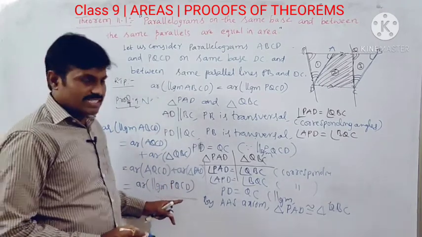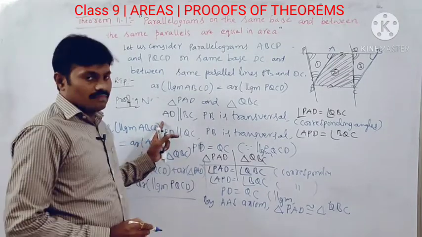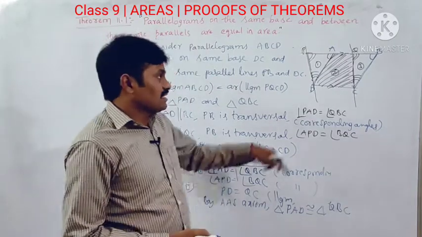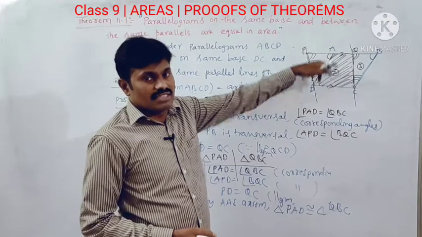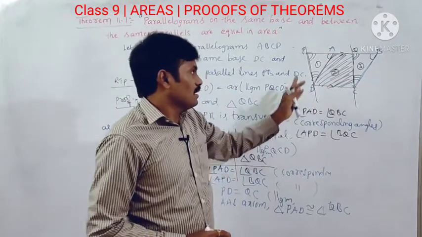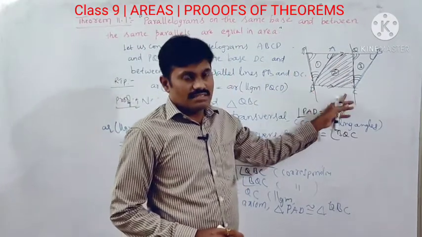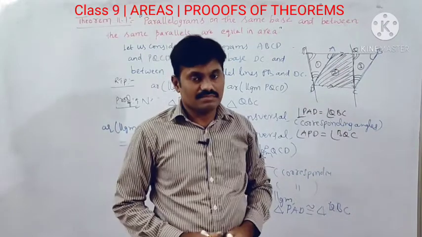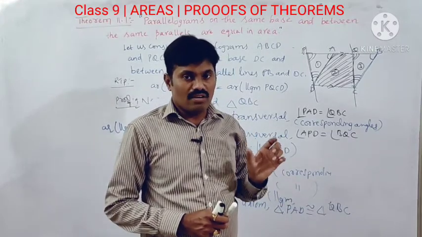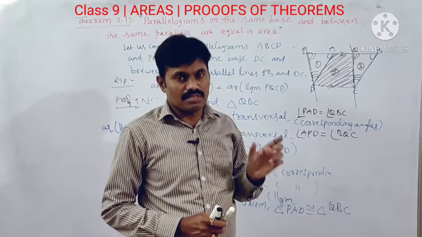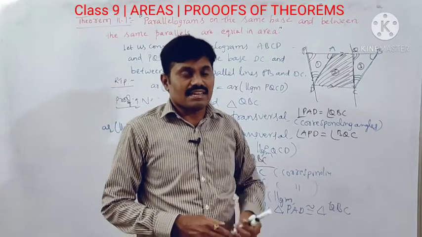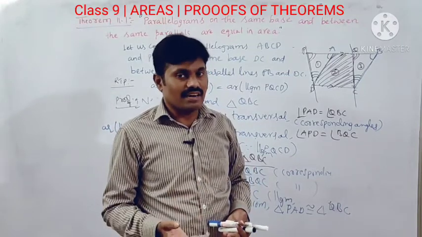So by this, what do we understand? We understood that the area of parallelogram ABCD and the area of parallelogram PQCD are equal. They are equal because these two lie on the same base and between the same parallel lines. So we conclude that if two or more parallelograms lie on the same base and between the same parallels, then their areas are equal.